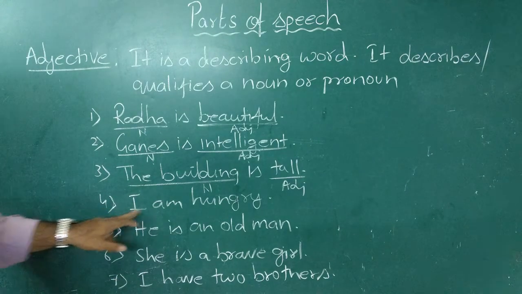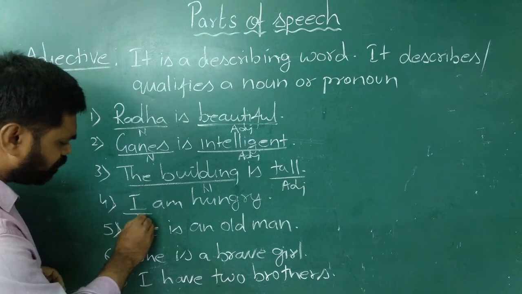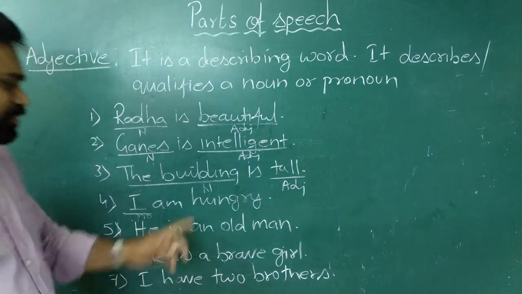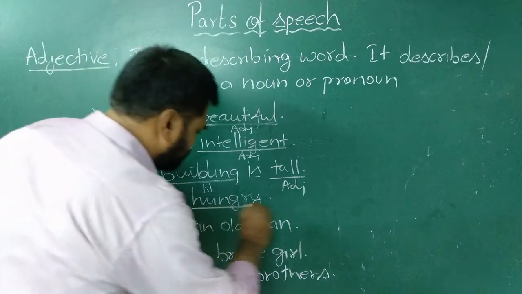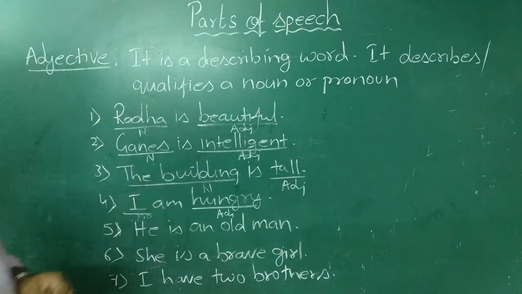The fourth one, I am hungry. Here I is a pronoun. How am I? I am hungry. So the word hungry describes the pronoun. Hence hungry is also an adjective.